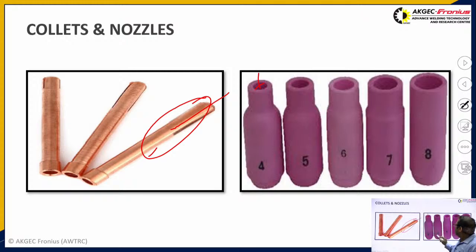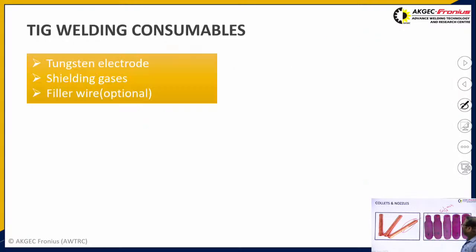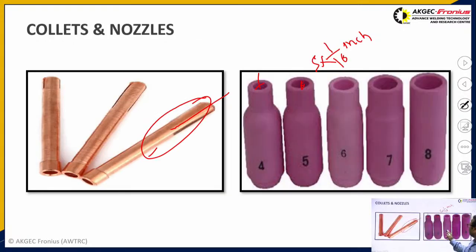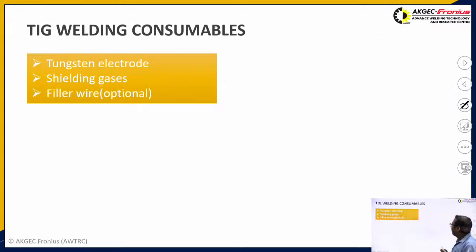The nozzle sizes are available in 1/16 inch, and this number when you multiply with this, it denotes the inner diameter of this ceramic nozzle. You can see this is the pink color. Pink color is due to it being made of alumina. If it is made of ceramic, then it should be white.